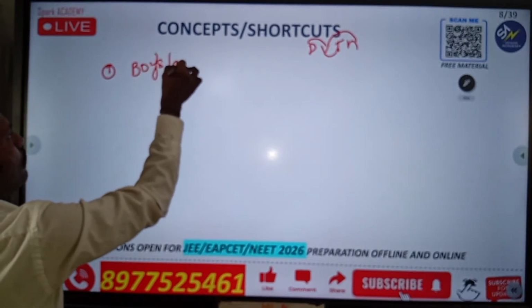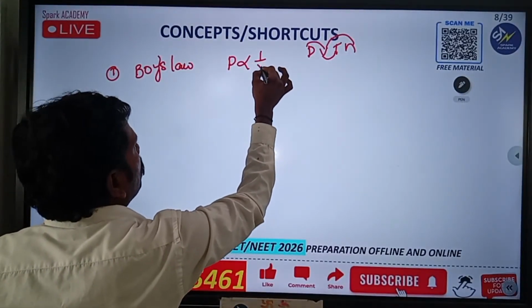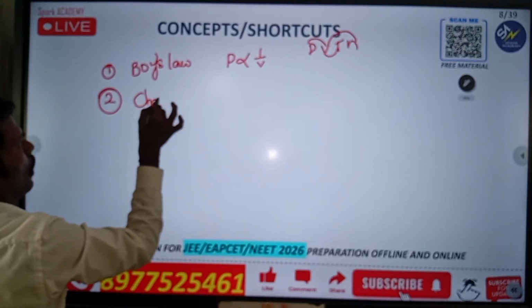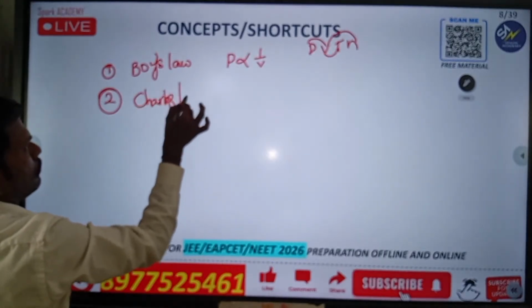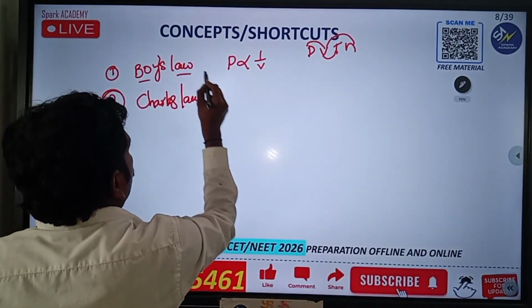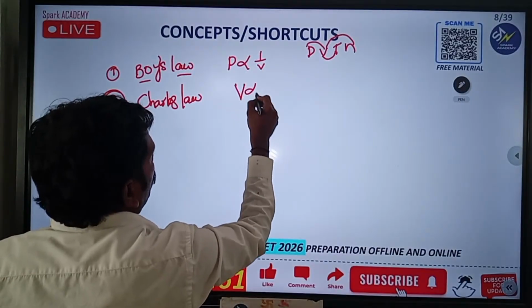Boyle's law, very very important. What is the representation? P is inversely proportional to V. Second one is going to be Charles's law. Boyle's law and Charles's law. This is going to be V is proportional to T.